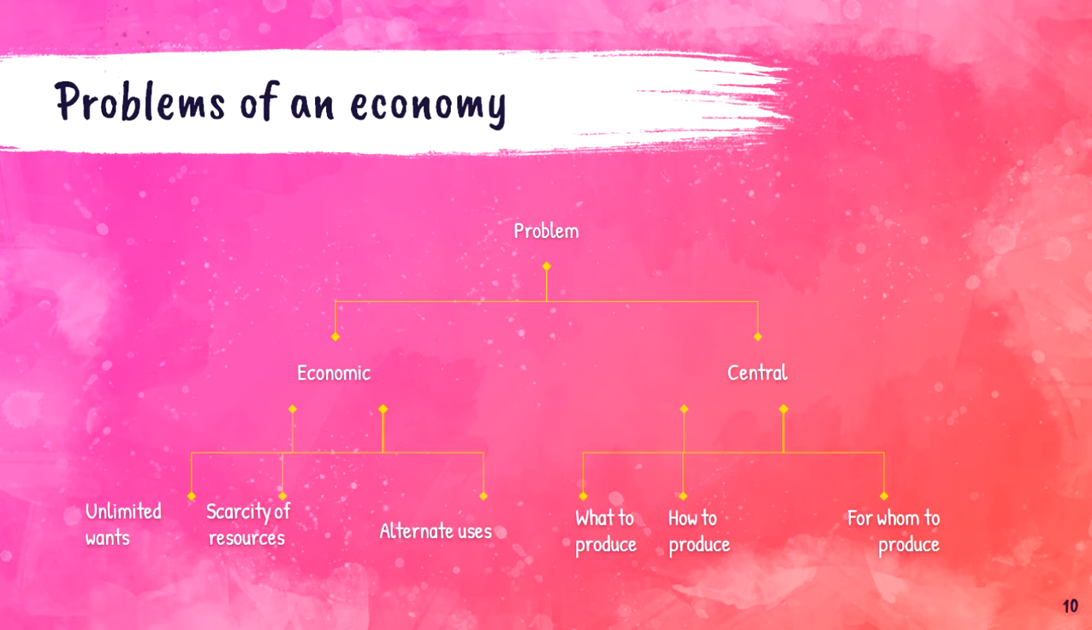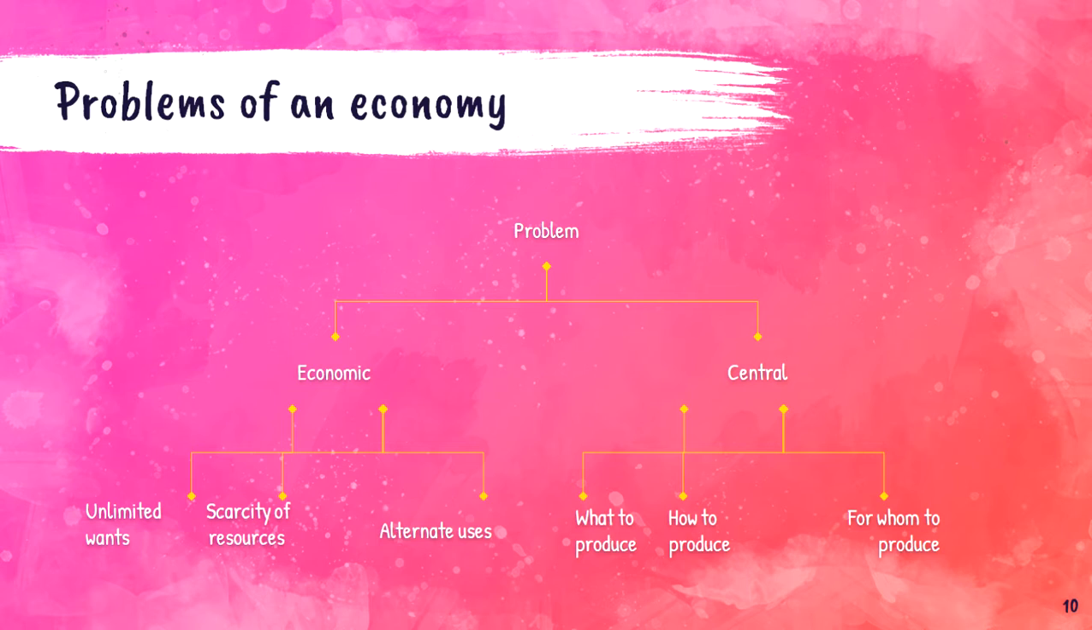The economic problem is classified into three. They are unlimited wants, scarcity of resources, and alternative use of resources. Going with the second one, that is central problems. The central problems are also classified into three. They are what to produce, how to produce, and for whom to produce.